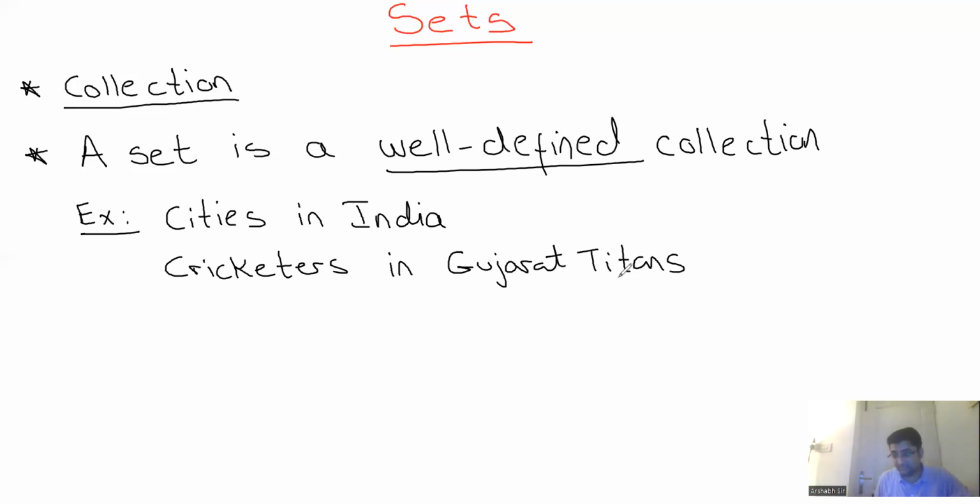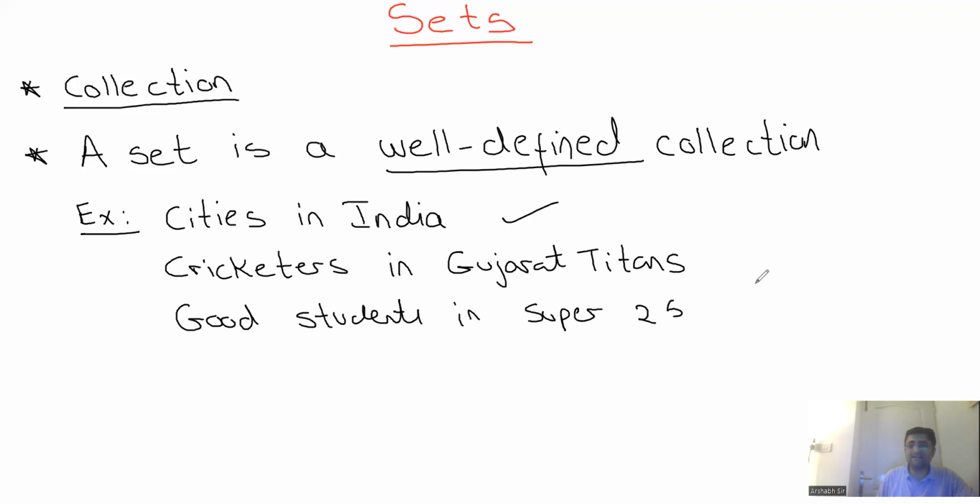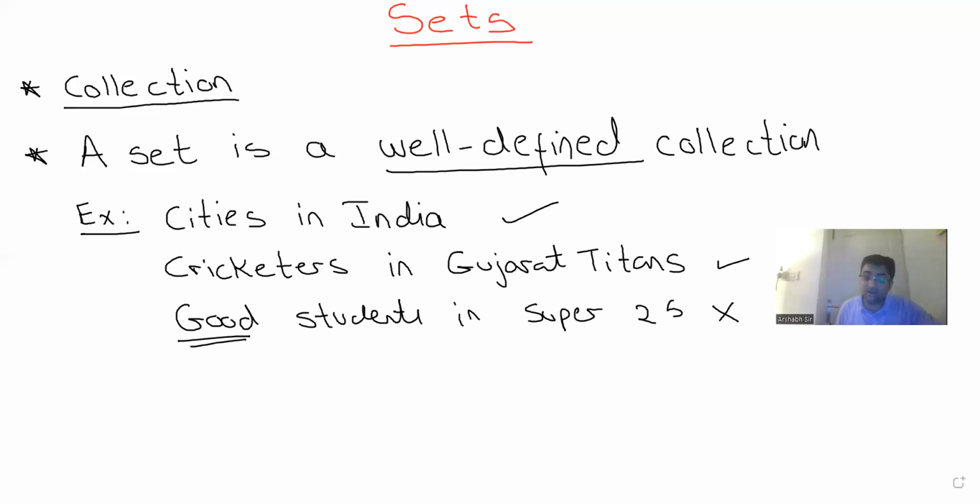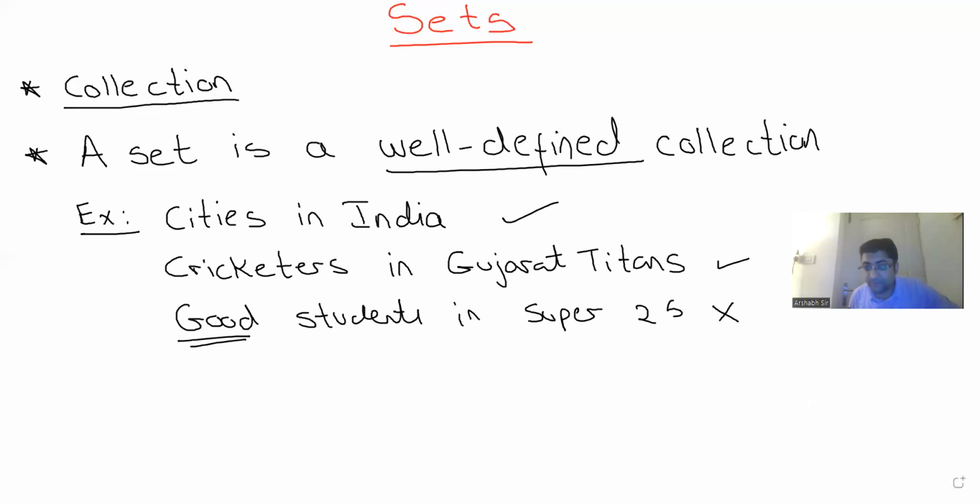This is fixed, right? But if I ask you, good students in Super 25. Now see, guys, this is a set, this is a set, this is not a set. I'll tell you why this is not a set. Whenever we use words such as good, very good, bad, and all that, this is ambiguous. According to me, a person could be good. According to someone else, that person could not be good, right? So whenever we say good, very good, best, worst, these are not sets.